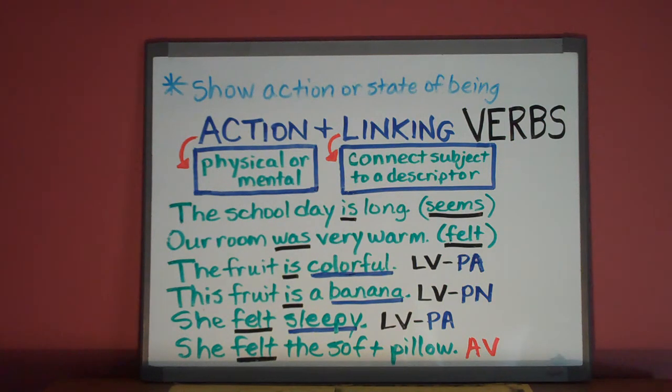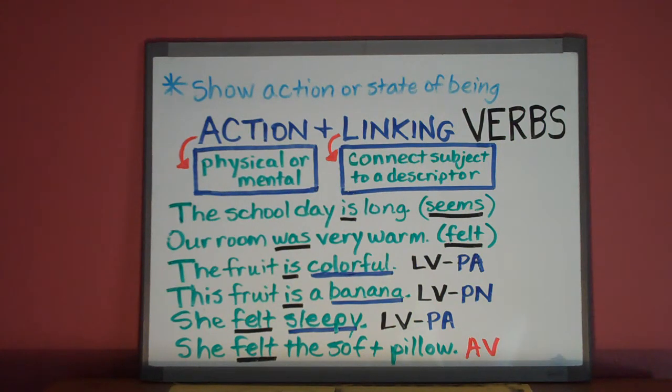The fruit is colorful. Colorful describes the subject of the sentence, fruit, and comes after the linking verb is. Colorful is an adjective. It's colorful fruit. But because it follows the linking verb, it's called a predicate adjective. Another example shows a predicate nominative or a predicate noun, because what follows the linking verb and describes the subject is a noun. This fruit is a banana. It's banana fruit. Banana here is not an adjective, it's a noun that replaces or specifies what type of fruit it is.